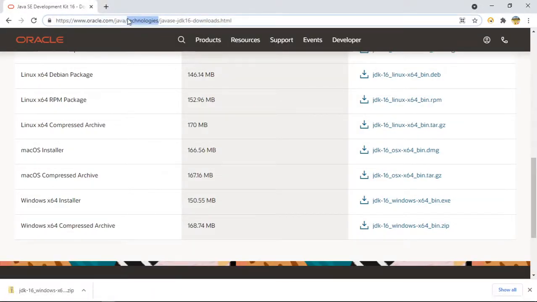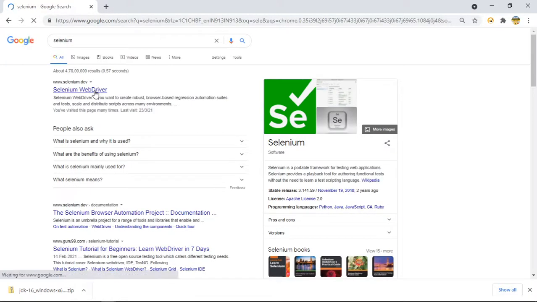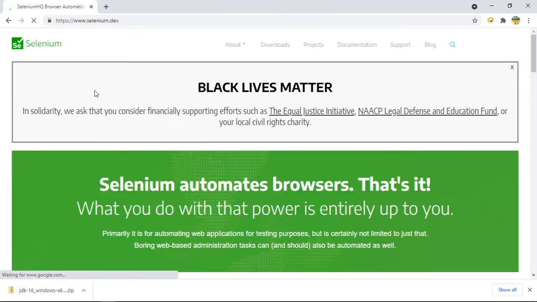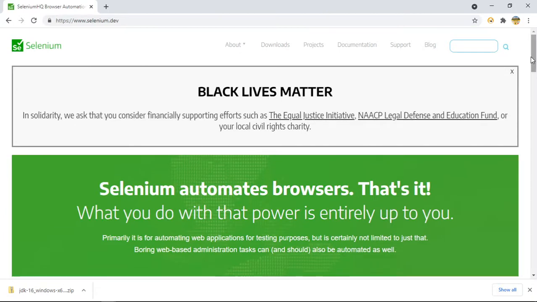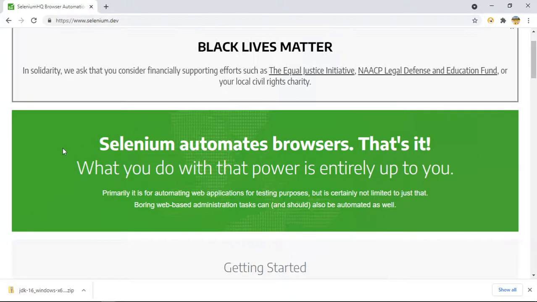So if I just write Selenium, this is their official website, right? If I talk about the definition, what they have written, they have simply said that Selenium automates browsers. That's it. So what do they mean?